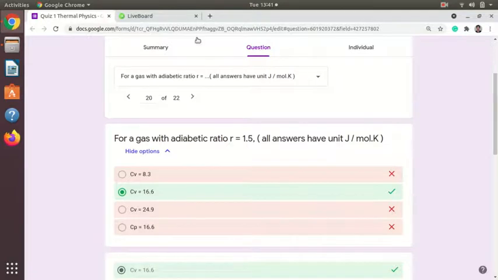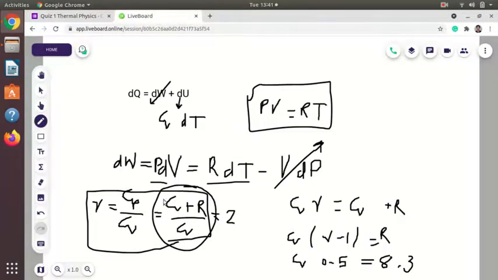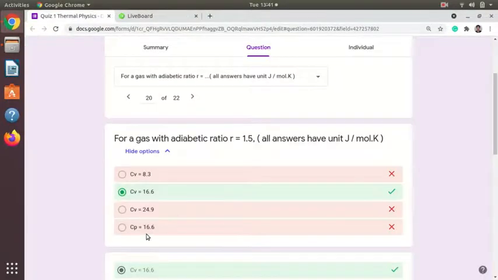And if you have to find out Cp, then use this relation Cp equal to Cv plus R, so this will become 8.3 plus 16.6, that is 24.9. So if this is Cp, then it would be correct, but this is given Cv, so the correct option is second, Cv is equal to 16.6.